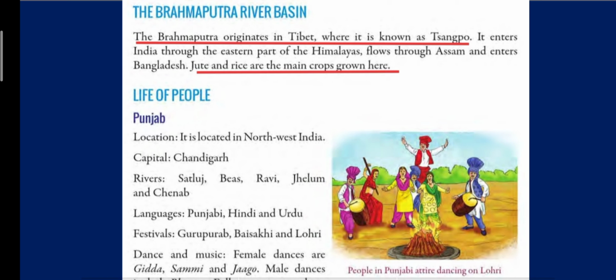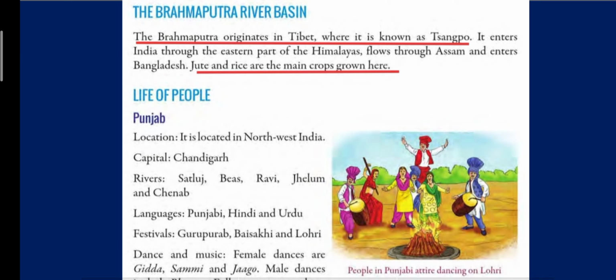Now, Brahmaputra river originates in Tibet. Where is Tibet? In China. So, this river originates in Tibet, and there it is known as Sangpo. T is silent, children, so it is Sangpo. And when it enters through the eastern part of the Himalayas, it is known as Brahmaputra river. So when it enters our country, it is known as Brahmaputra. When it is flowing in Tibet, in China, then it is known as Sangpo.